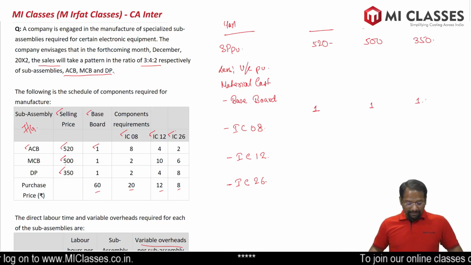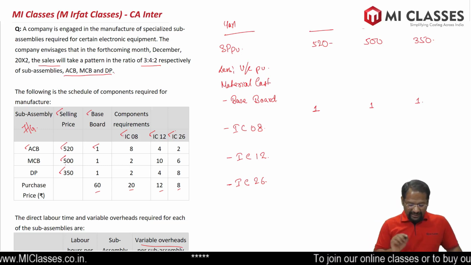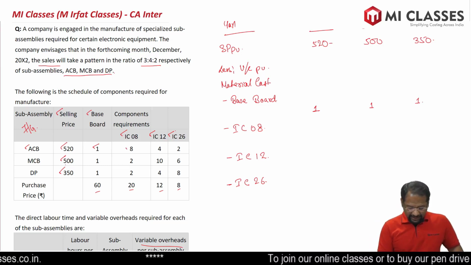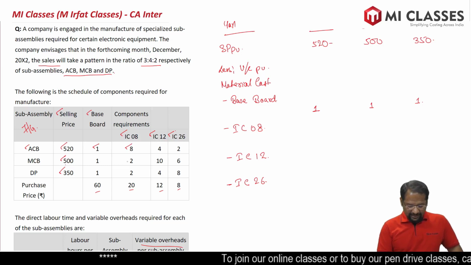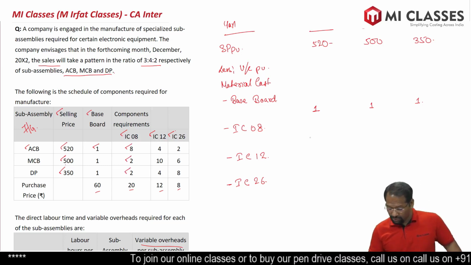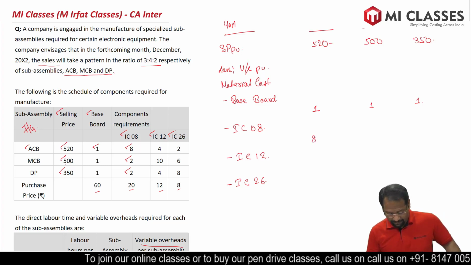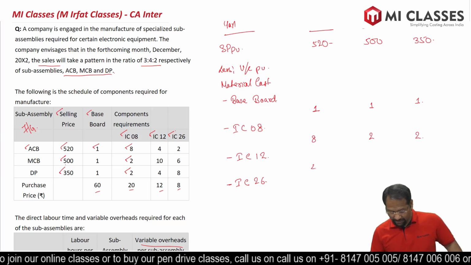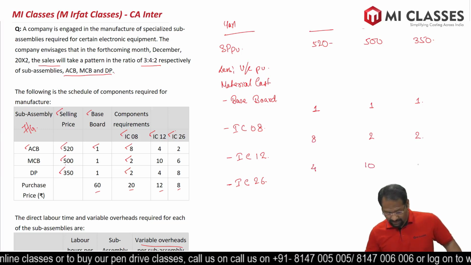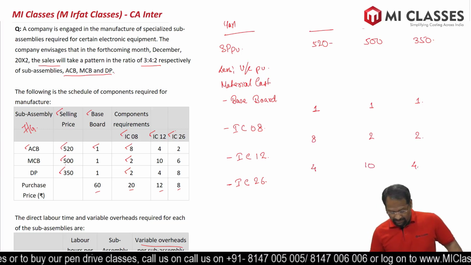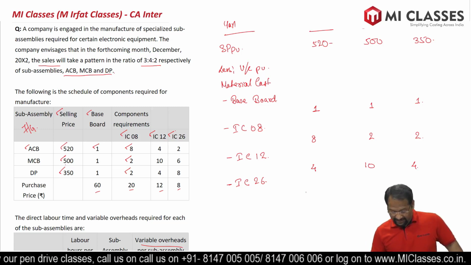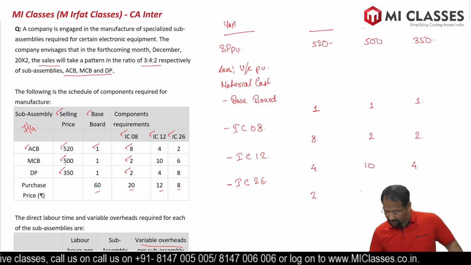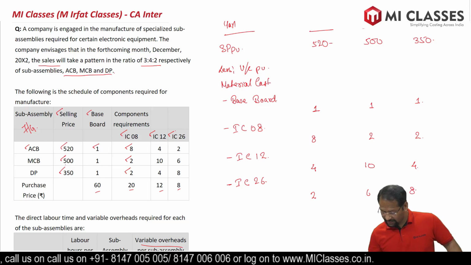Alright. For making ACB, how much IC8 do we require? We require 8 units of IC8. For making MCB 2, and for making DP also 2. So basically it is 8 units, 2 units and 2 units. Likewise, let's capture 4 units, 10 units and 4 units. Similarly, for IC26 we require 2 units, 6 units and 8 units.